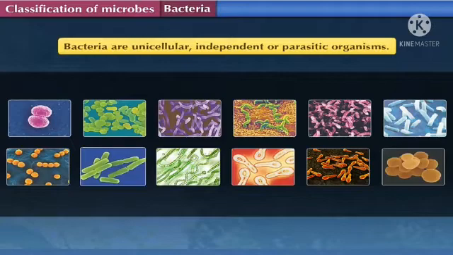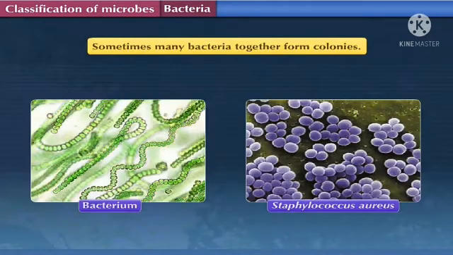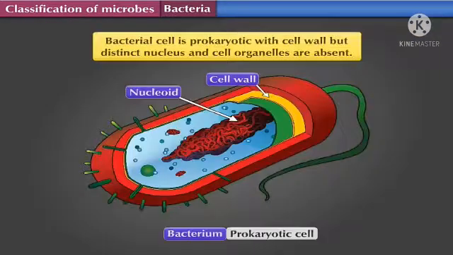The next thing we are going to talk about is that bacteria are unicellular independent parasitic organisms. Means what? They are unicellular, as their body is made up of a single cell, and they are parasitic, which means they depend on other organisms for nutrition or food. The next thing about bacteria is that sometimes many bacteria together form colonies. Means what? They live in groups, which are known as colonies.